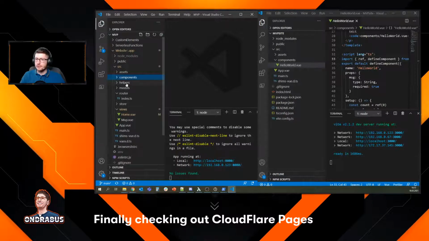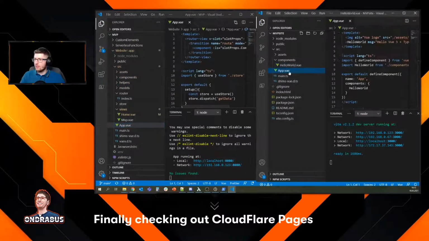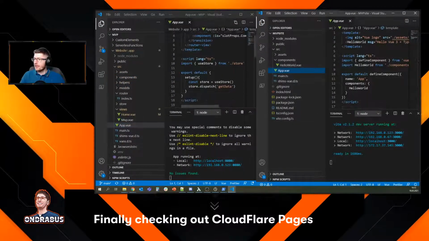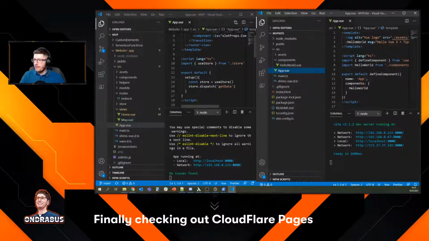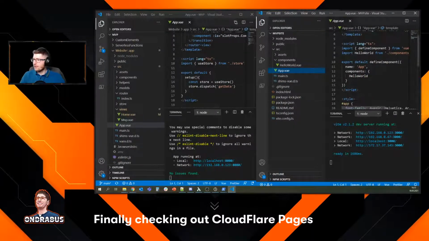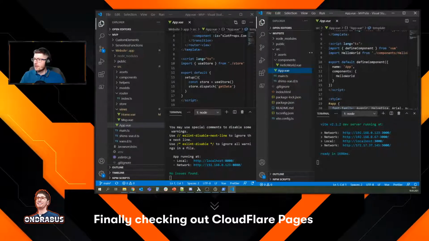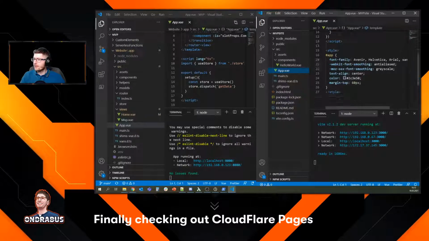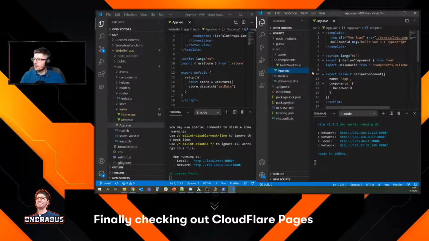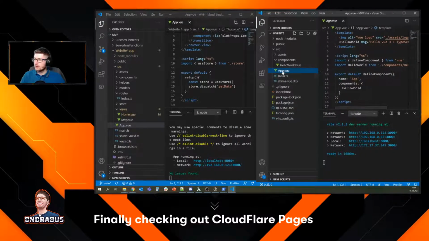Now I got a few components here, so I'm just gonna copy those over. I guess the whole assets folder, helpers, models. I guess router too. So let's see in the app view. I'm gonna have to change a few things because I'm using Vuex store, and I'm also using a router. So I'm gonna have to change the sample here. Okay, this is just a hello world. But I got views here.